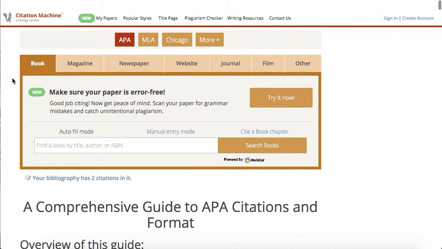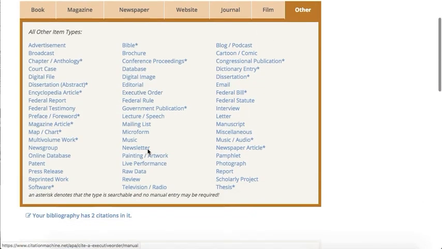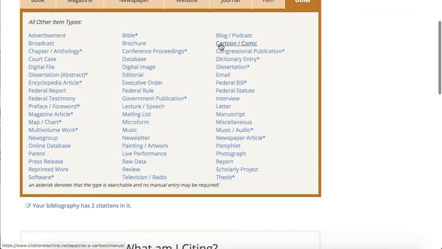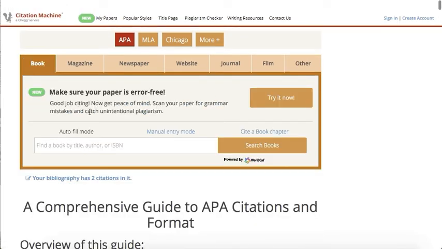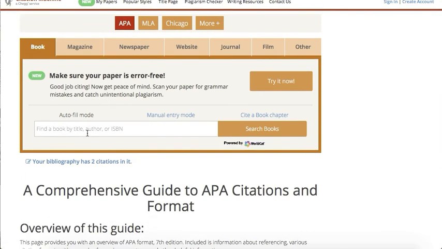As well, you may cite books, magazines, newspapers, websites, journals, films, and many others. As you can see, there's a great long list here, such as podcasts, cartoons, dictionary entries, emails, court cases, digital files, advertisements, patents, software, mailing lists, editorials, whatever it is, it's here. And if it's not, you may create your own citation manually, and that way you may still cite whatever is required to be cited.